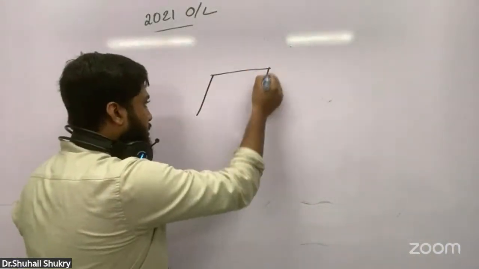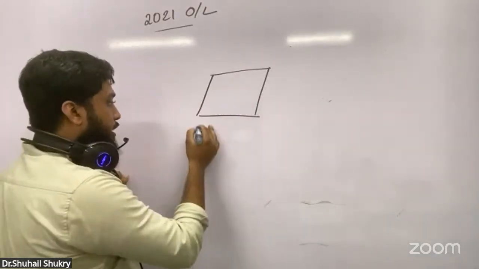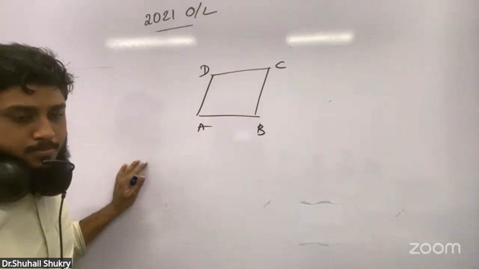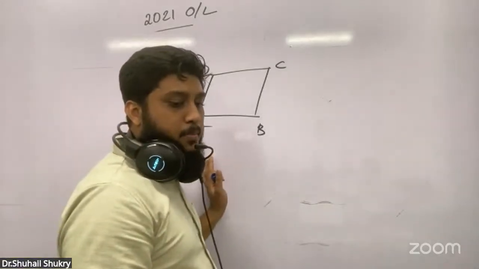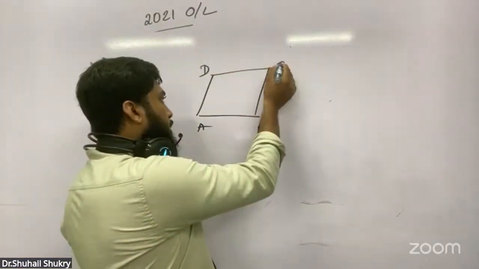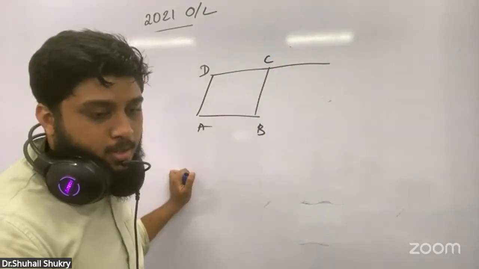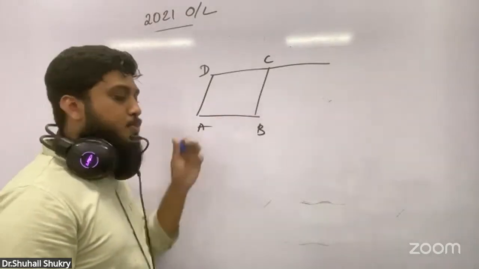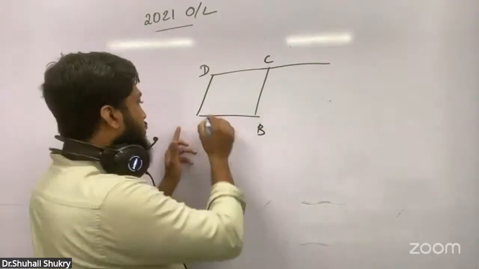So they have told this is a parallelogram. A, B, C, D they have given, and they have told this is a parallelogram. They have told DC has been produced. The meaning of produced is they are extending the line. They have extended it to E such that AC is parallel to BE. This is AC, from here to here.